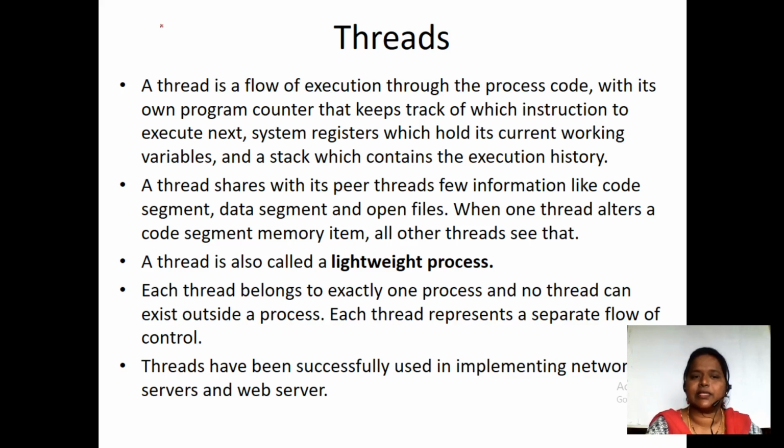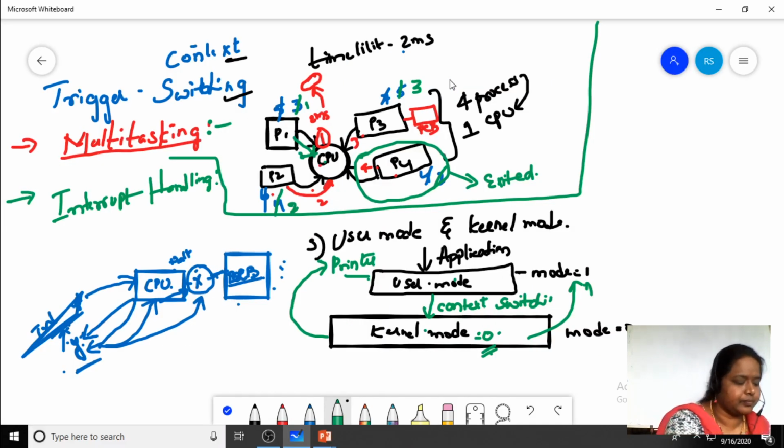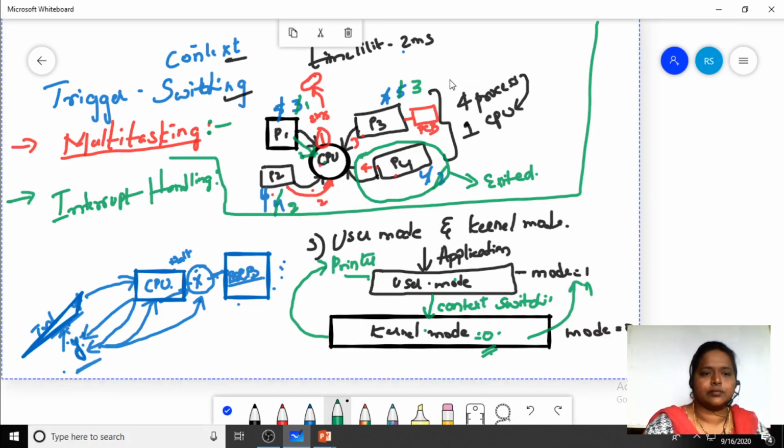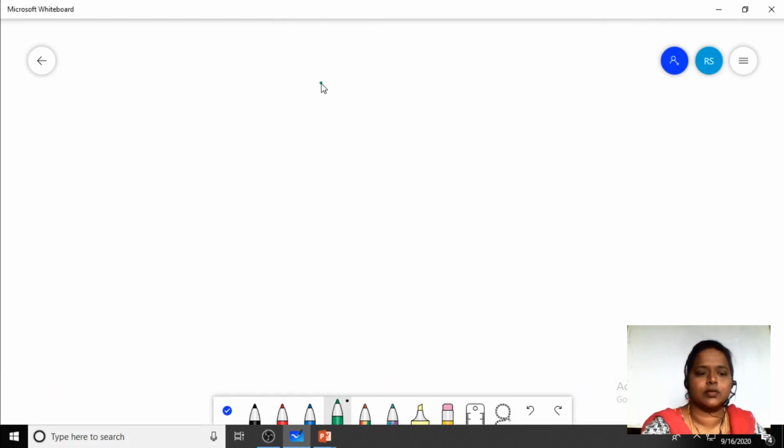So the next concept is threads. Threads is an important concept. First of all, you have to learn what we mean by a thread. What are the advantages of threads, and what are the different types of threads, we will see in this session. So we will see regarding threads.